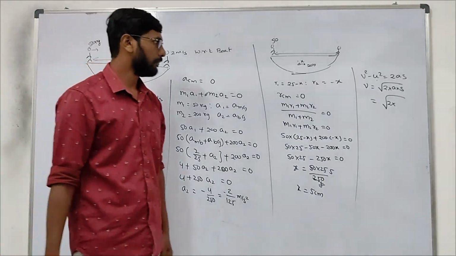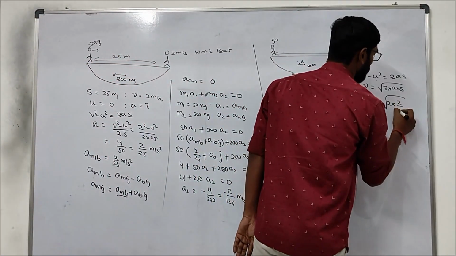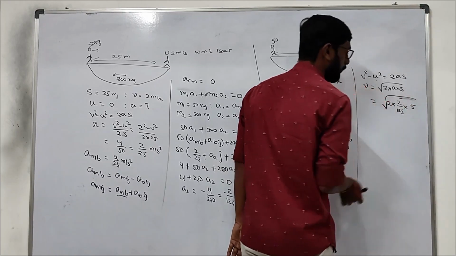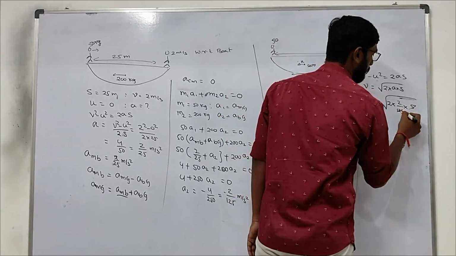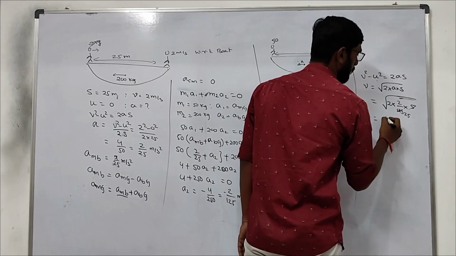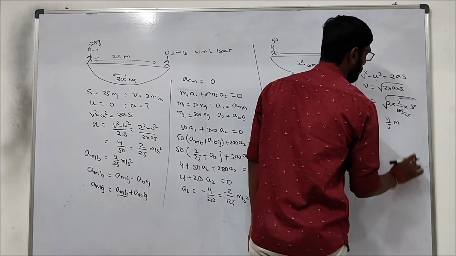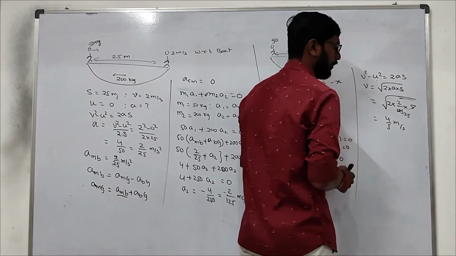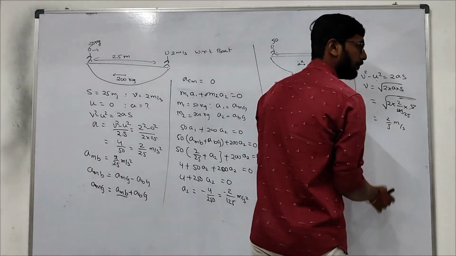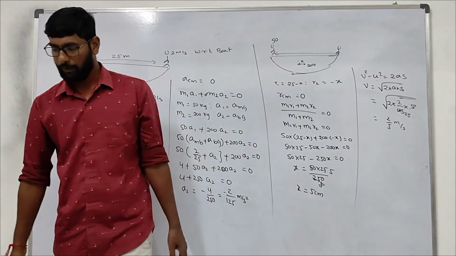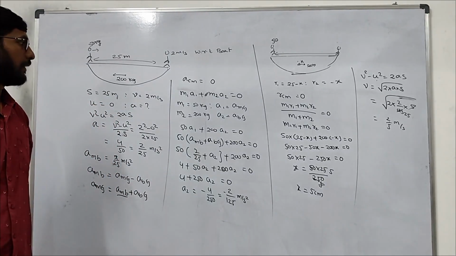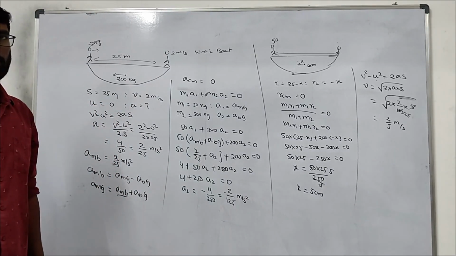So that you can leave, 2 by 125 into 5, which is 4 by 25, or 2 by 5 meters per second. Right? So this is how we will solve this kind of question.